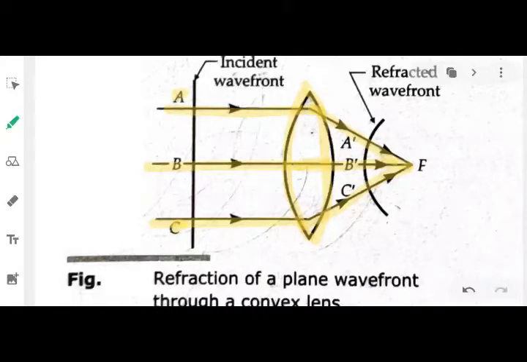The velocity in this B part will be slowed down more as compared to your A and C. Hence in that case you will get a wavefront which will be focused towards F and it will be curved in a shape like this. Fine. Now let's move on.